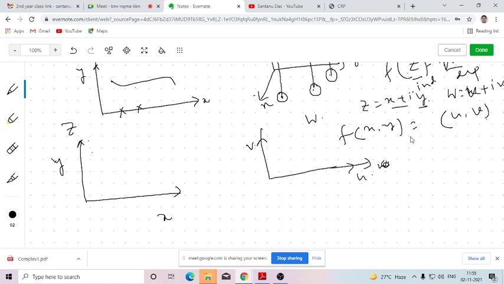Now I'm giving an example. Let's say I'm considering the function f(z) equals z squared, so that is our w. That means (u,v) can be written in the form (x squared minus y squared, 2xy). Is that clear or not? Is that clear up to this? Yes, sir.